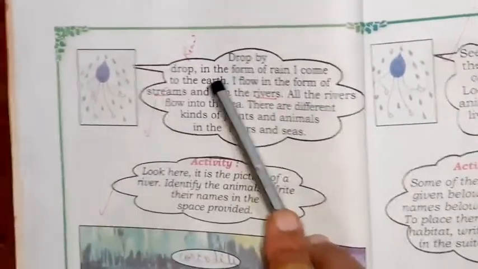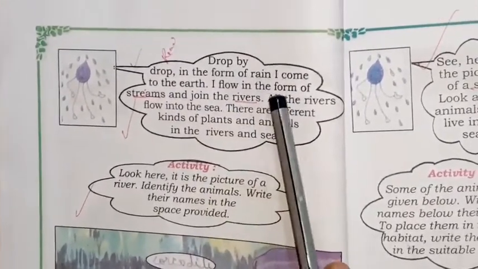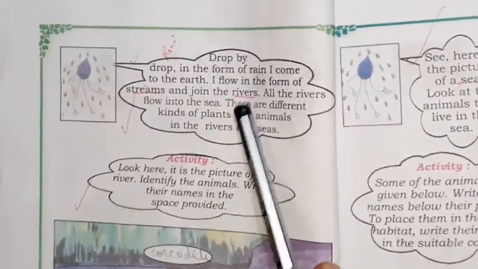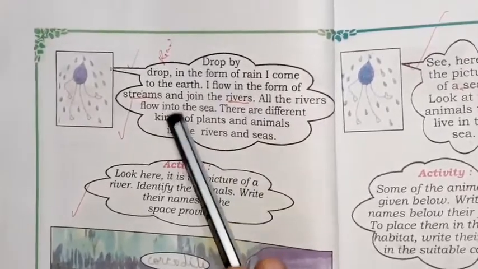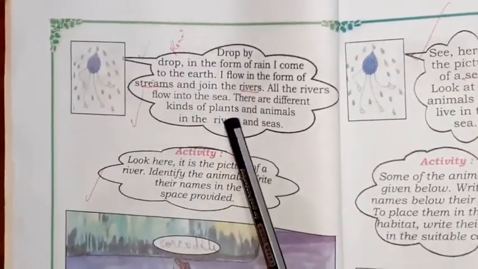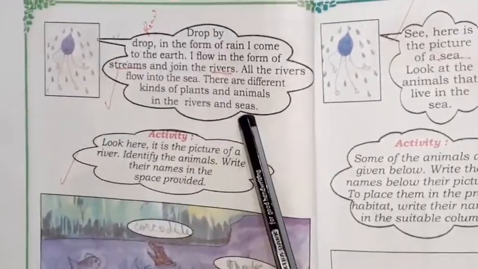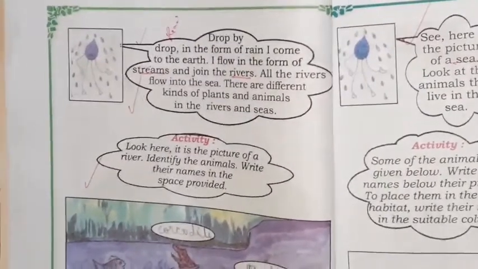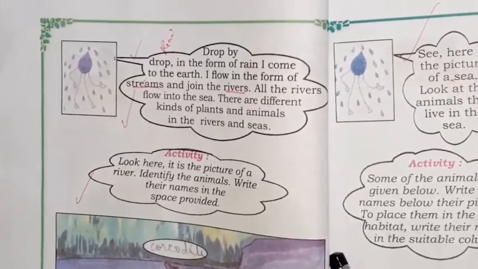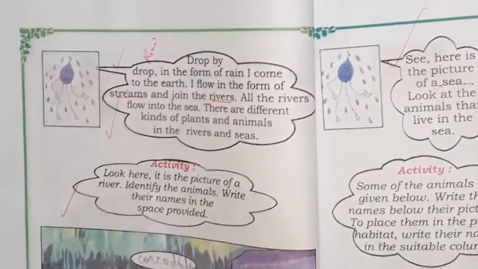Drop by drop in the form of rain, I come to the earth. I flow in the form of stream and join the rivers. All the rivers flow into the sea. There are different kinds of plants and animals in the river and seas. Here, children, rain comes to the earth, flows in the form of stream, joins the river, and then it joins the sea.